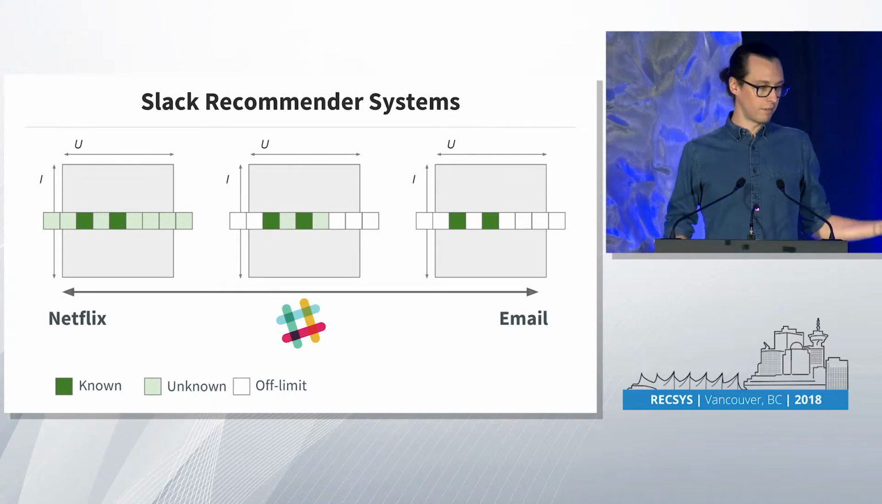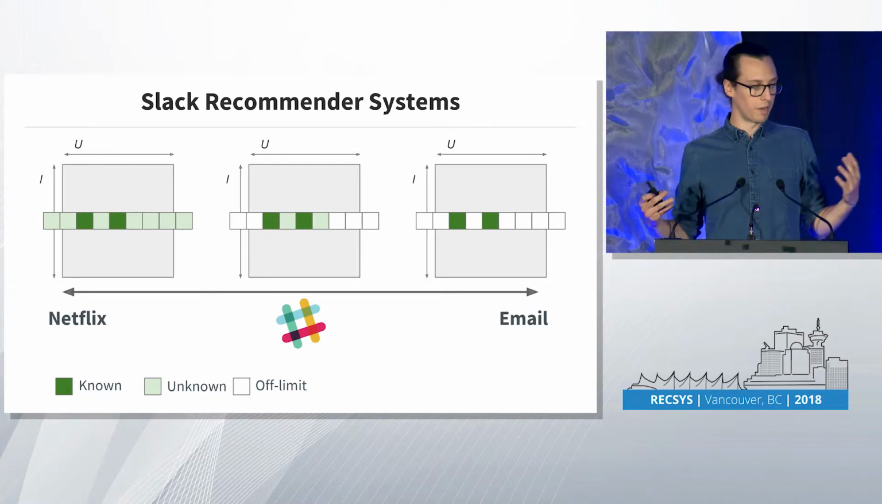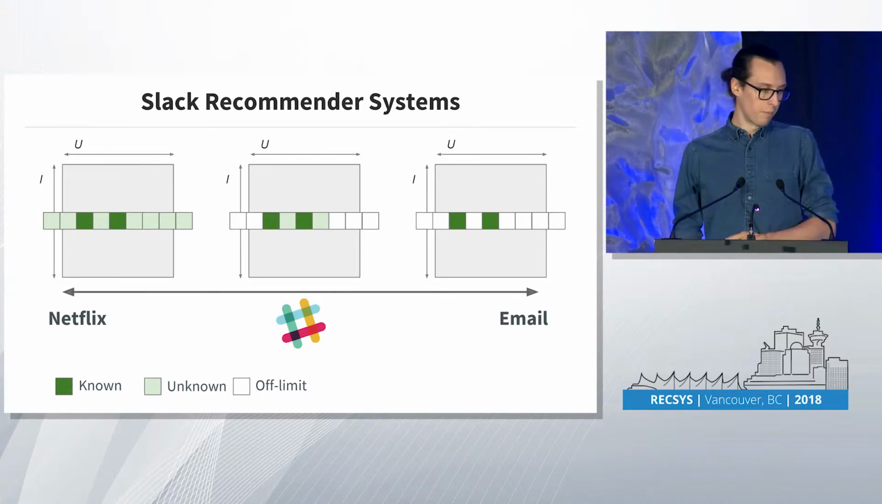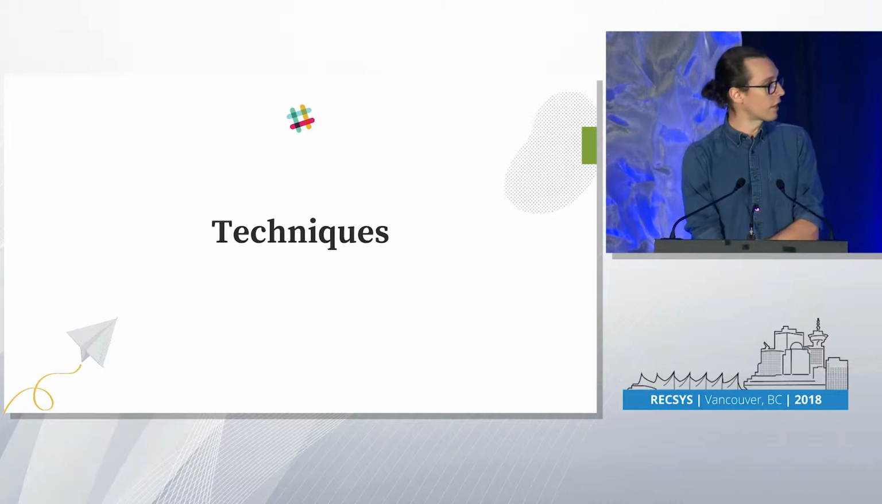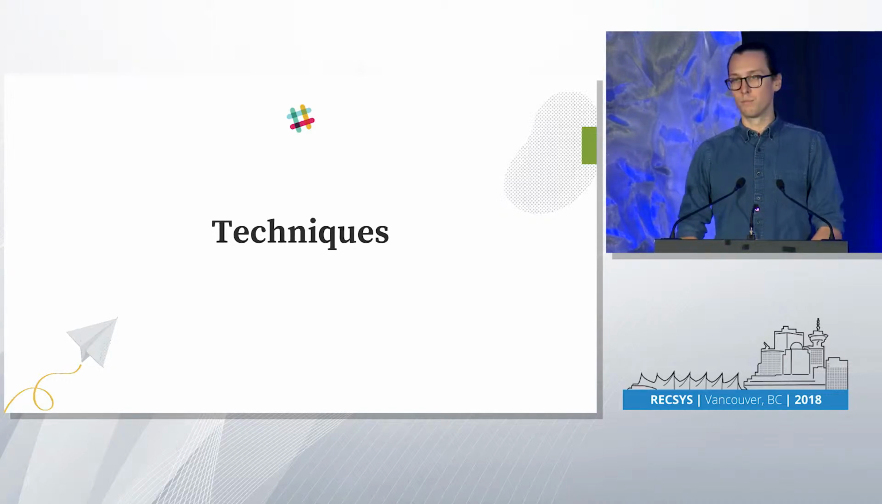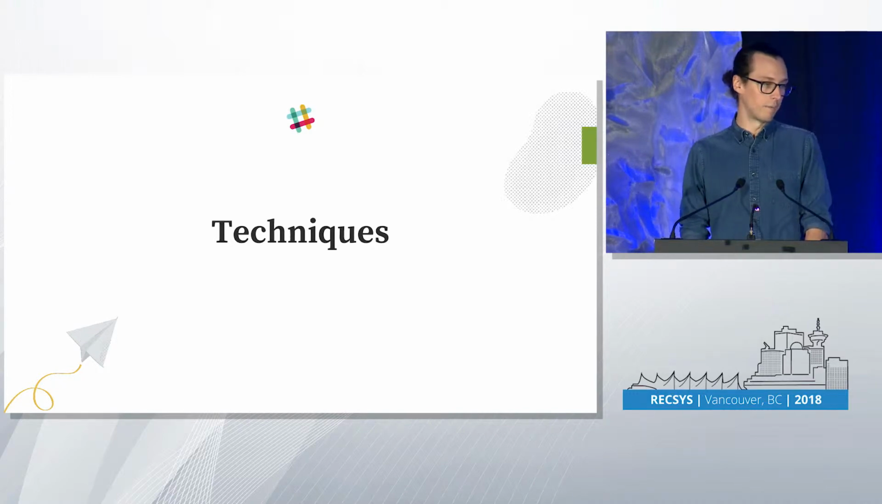But as opposed to Netflix, where every item is pretty much fair game for any user, we really have to respect these team boundaries. So what are some of the techniques we use to solve this problem? I'm first going to look at a feature we built called channel recommendations. This is pretty much your typical recommender system problem.